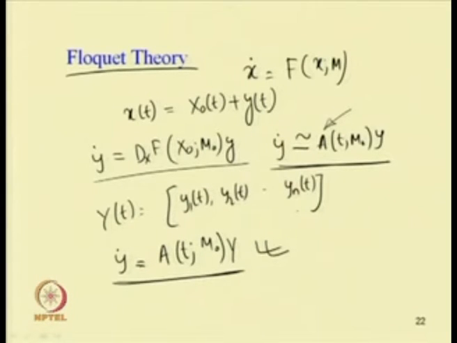Now, by changing this time, let us use another time τ equal to t plus T, where T is the time period.